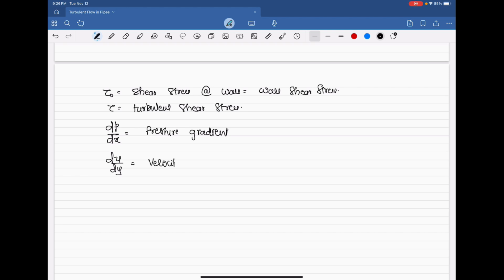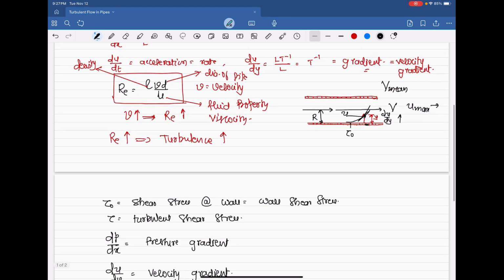velocity gradient. Now, velocity gradient I have already shown you. How to talk about the pressure gradient? I'll say it is x1 and it is here, it is x2. Fluid is flowing like this.